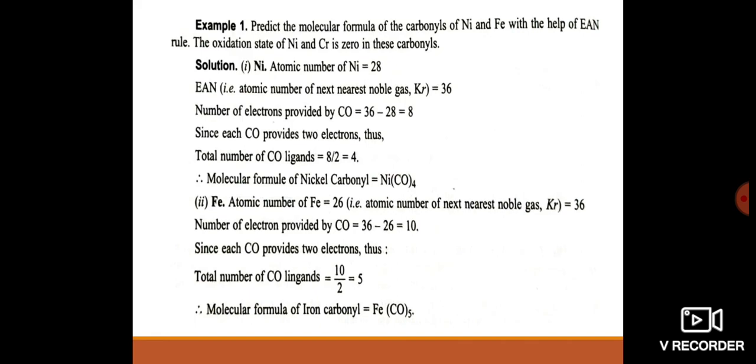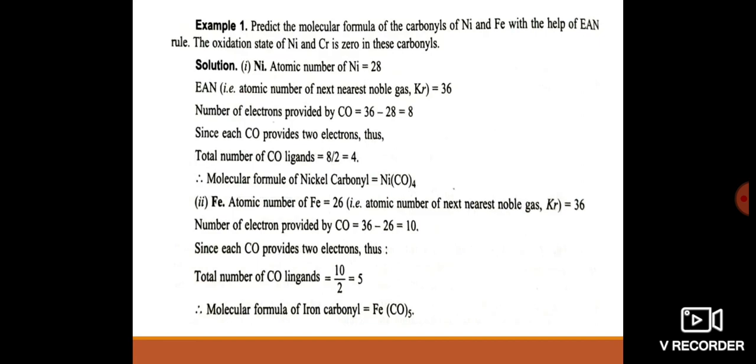So the number of electrons provided by carbonyl ligands is 36 minus 28, that is 8. Since each carbonyl provides 2 electrons, the total number of carbonyl ligands is 8 by 2 is equal to 4. So from this we can calculate the formula.